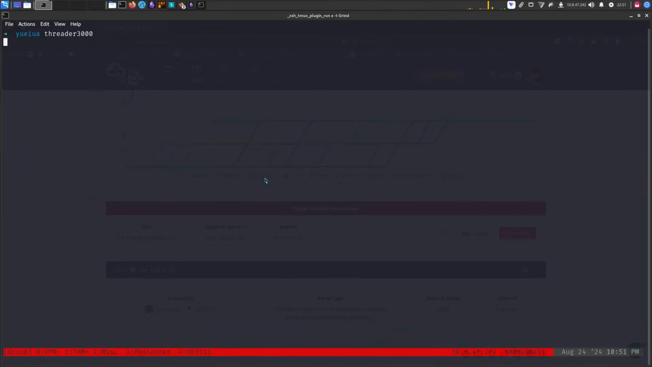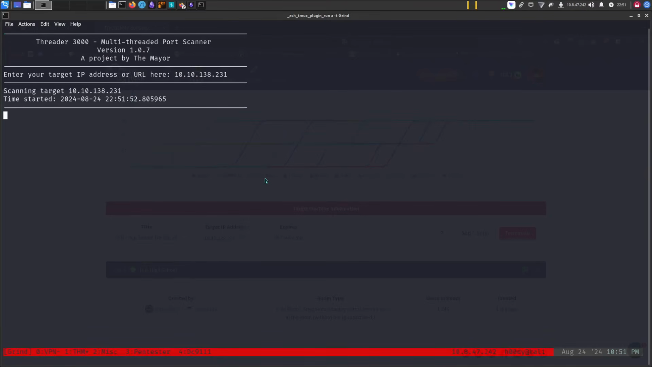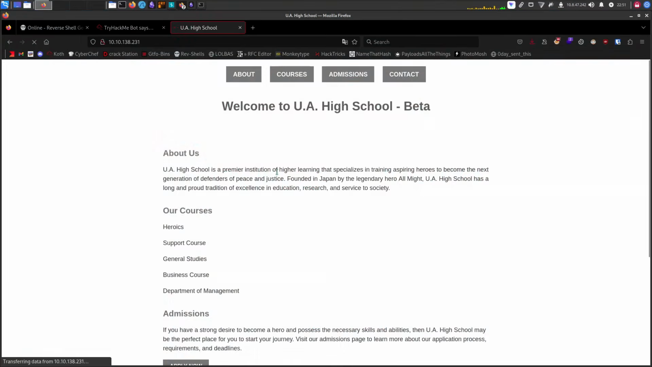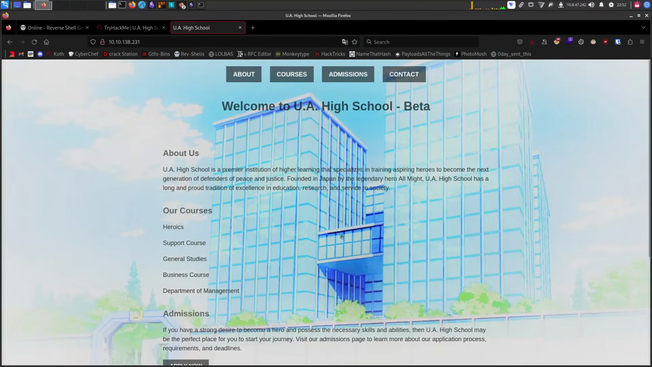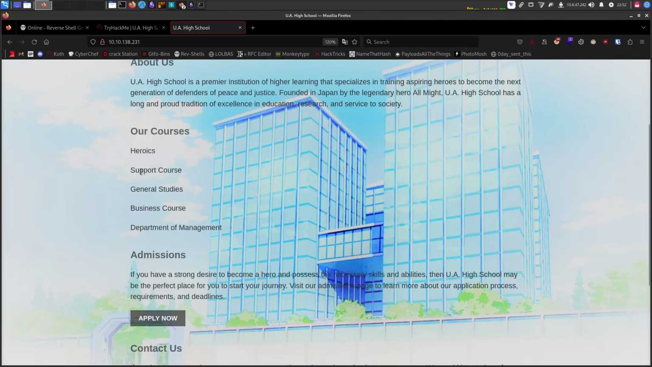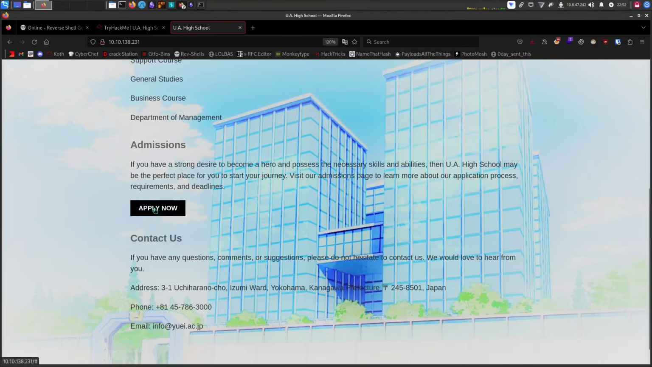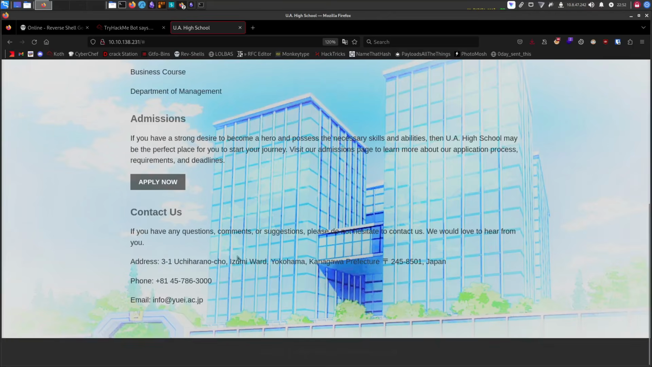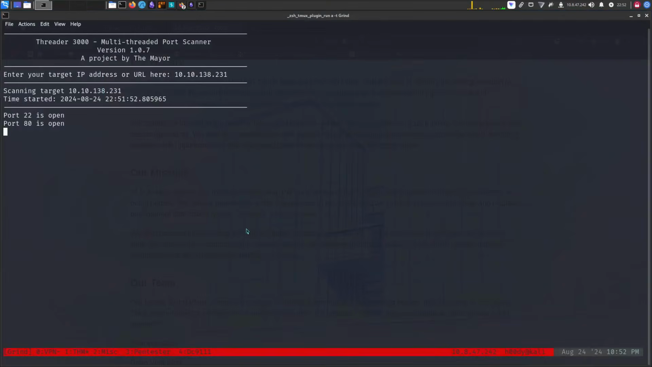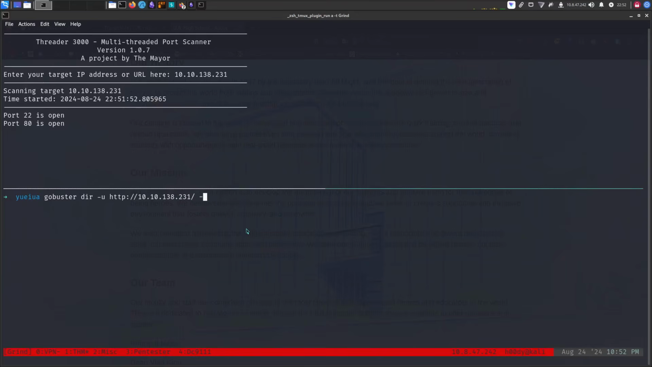Let's use Threader 3000 to scan the IP, and we just got two ports open for right now, port 80 and port 22 for SSH. And this is just a normal high school website. Our courses, about us, apply now. It just redirects us to the home page, nothing else. About.html. And let's run GoBuster maybe side by side, and let's see.